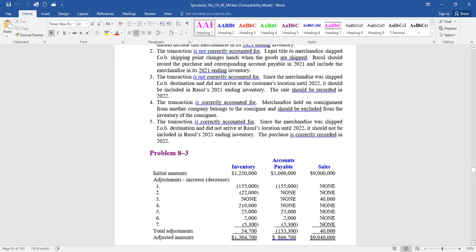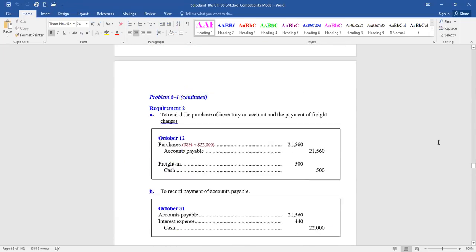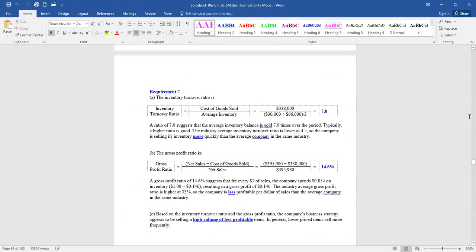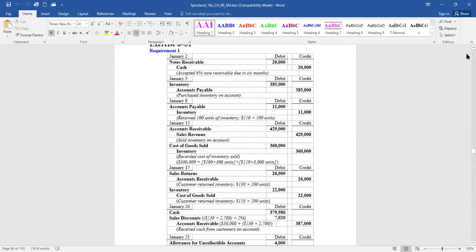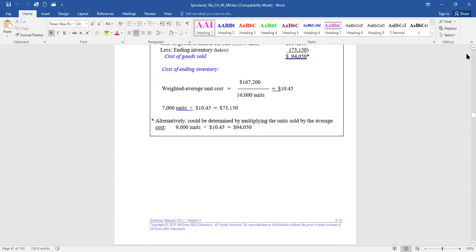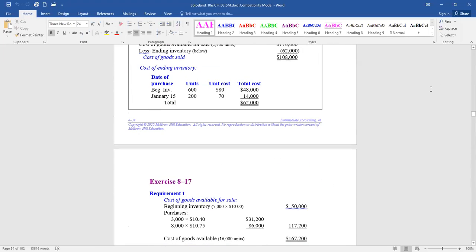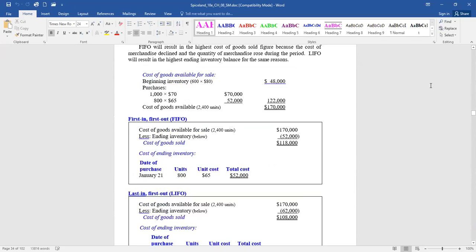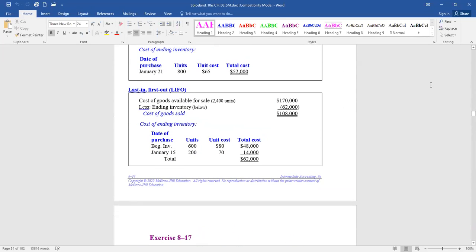Moving along, I think the next one, P813, I'm going to wait on. That's a dollar value. Like, yeah, let's wait on that one. Let's go to exercise 817, and then we're going to look at exercise 819. Sorry if I'm making you dizzy here. Just bear with me. So here's 817. I think that's the beginning. Yes. Okay, so let's find out what the requirements are for that one and take a look at the answer.